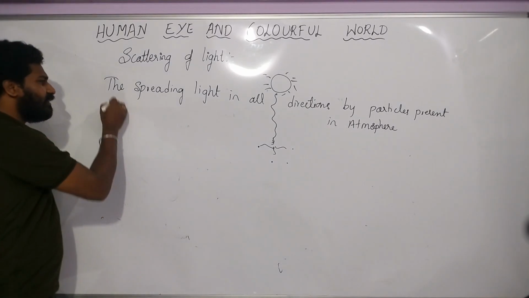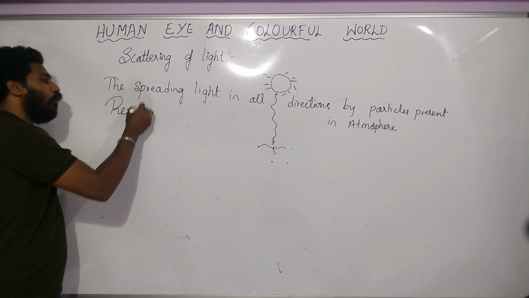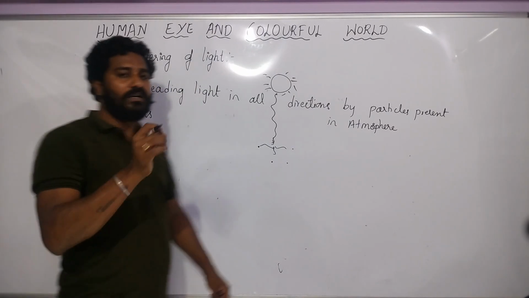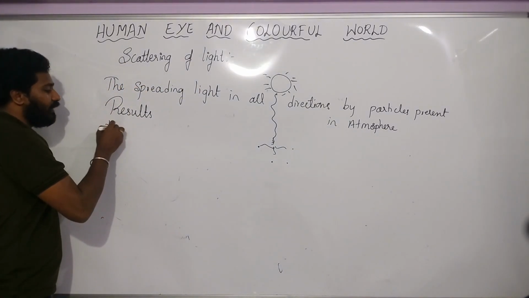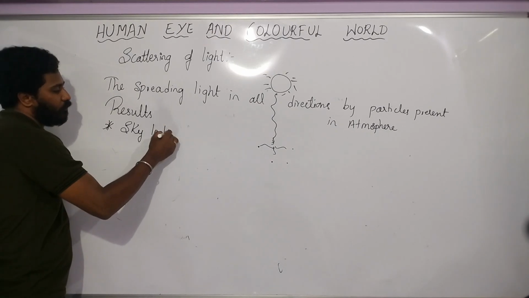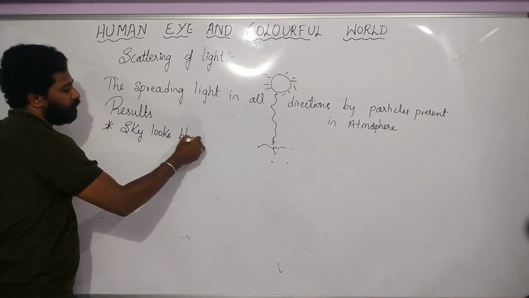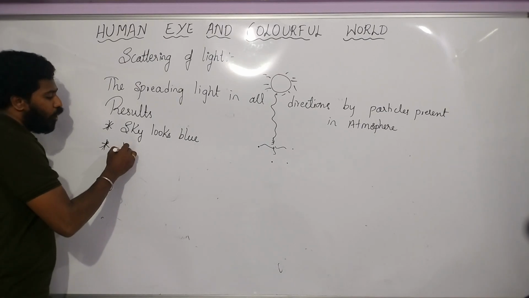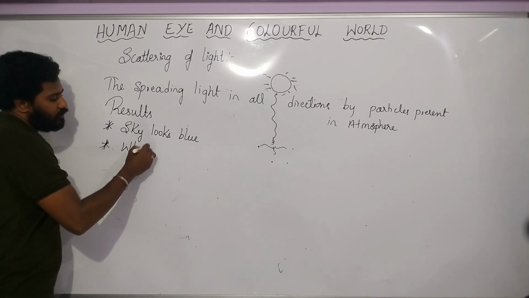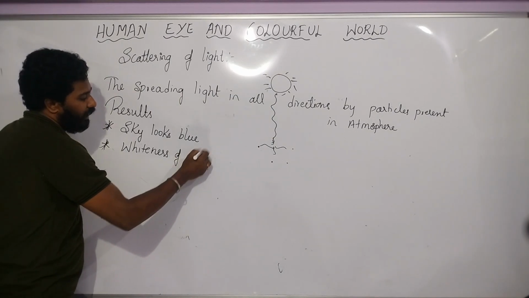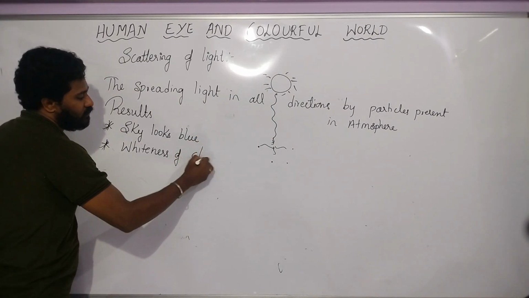So what are the results of this? What happens if you scatter light? The first phenomenon is that the sky looks blue. The second phenomenon is the whiteness of clouds.